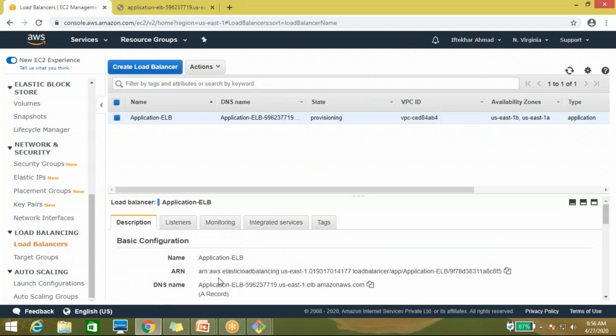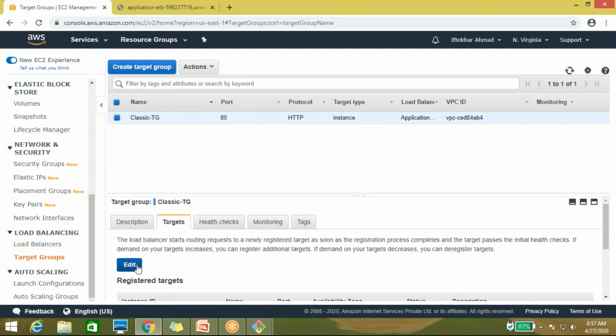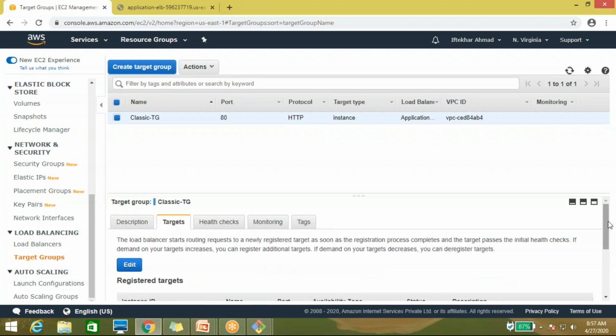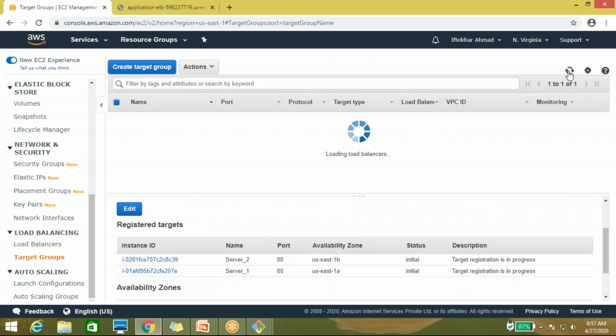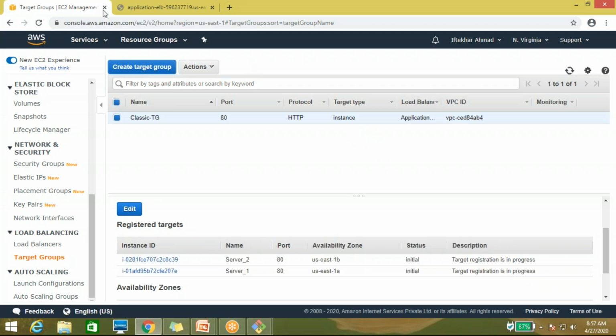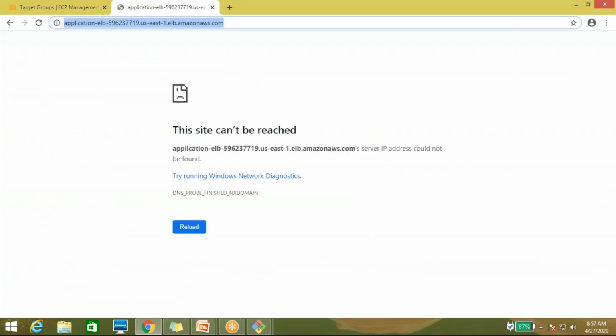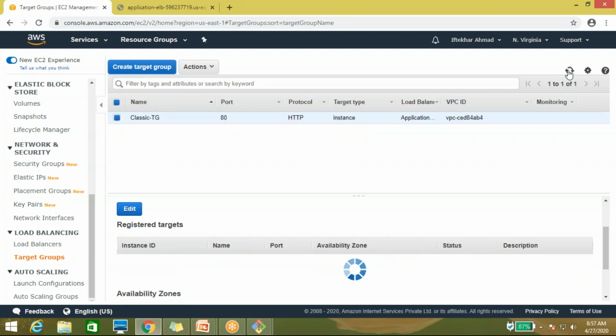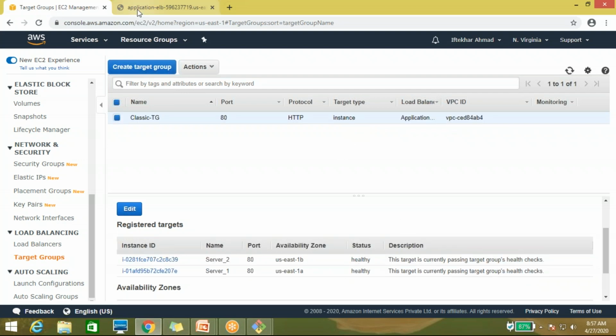Let me check whether the target is showing healthy or not. It's initial. It's still initial. It needs to be healthy, then only you will be able to access it. Let me wait for a few minutes to see if it becomes healthy, because if I try to access, it shows the same thing. Okay, now it's showing healthy. Before that it was initial. Now let me check.